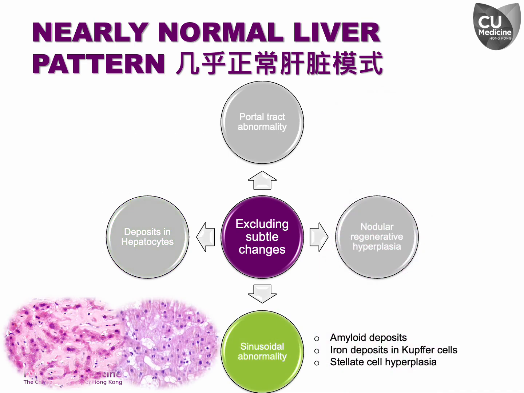Lastly, it's important to pay attention to sinusoidal amyloidosis, iron deposits in Kupffer cells, and stellate cell hyperplasia. Stellate cell hyperplasia is particularly associated with hypervitaminosis A.